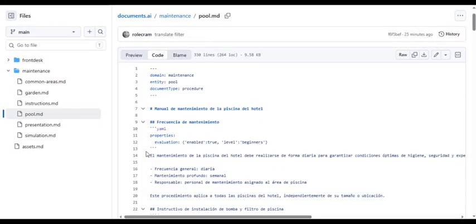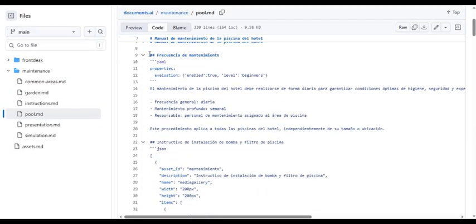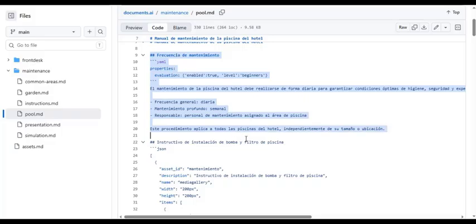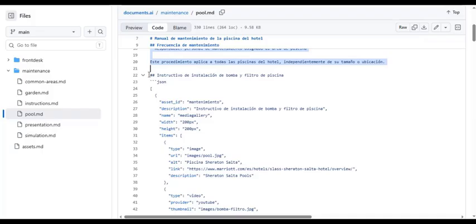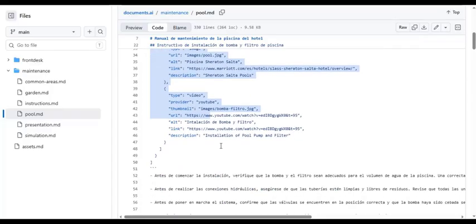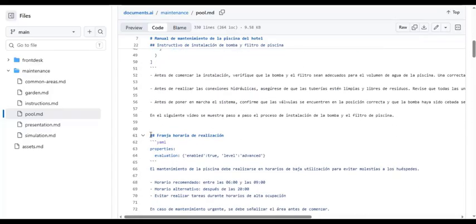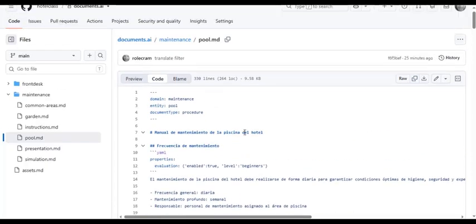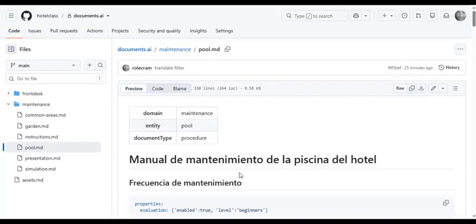Internally, each document is converted into a structured format and divided into semantic chunks. Each chunk can include properties, images, videos, maps, and other visual components. When a procedure is updated, only the corresponding chunk needs to be modified, without rebuilding the entire document. Existing hotel documentation can be imported and adapted through a partially automated process. After that, all ongoing maintenance is managed through an administrative platform. Administrators edit procedures using a graphical interface without having to work directly with the system's internal document format.